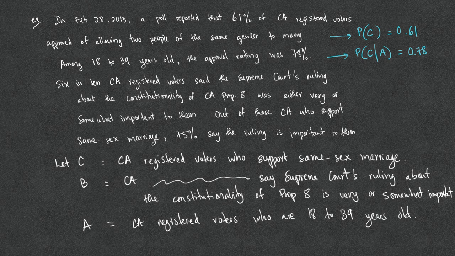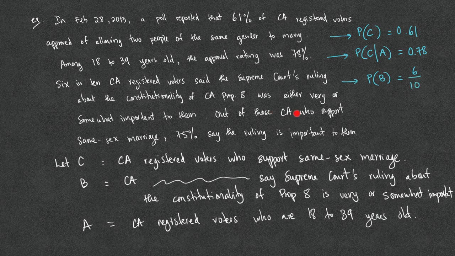6 in 10 California registered voters say that the Supreme Court's ruling about the constitutionality of California Prop 8 is either very or somewhat important to them. This is precisely the event B. So we have P of B equals 6 over 10.